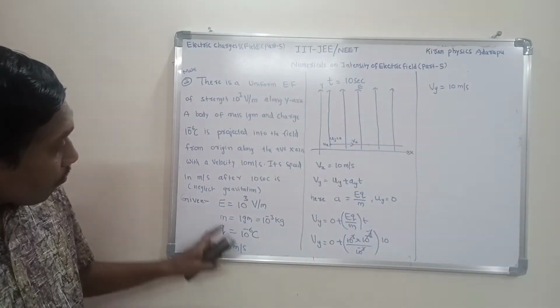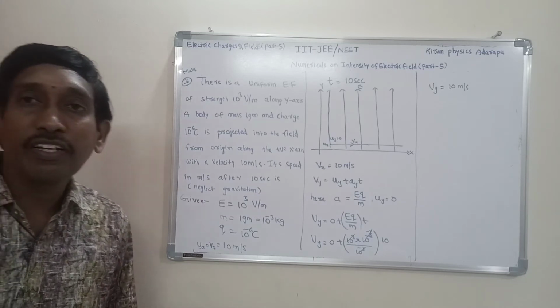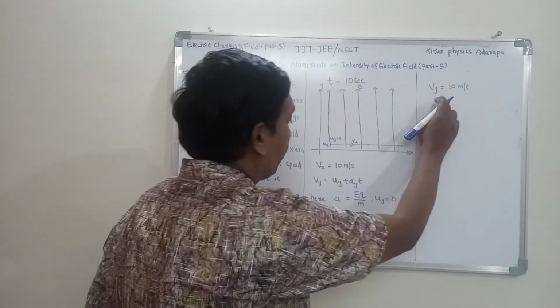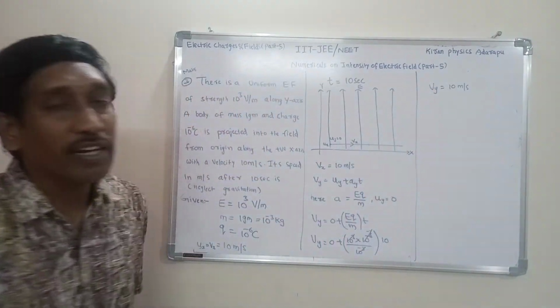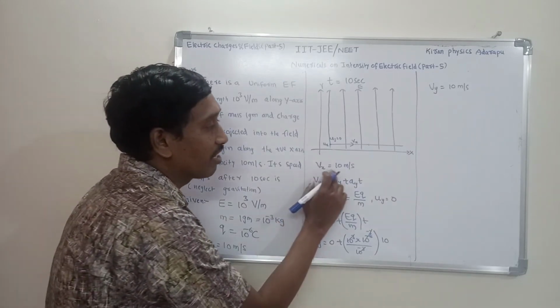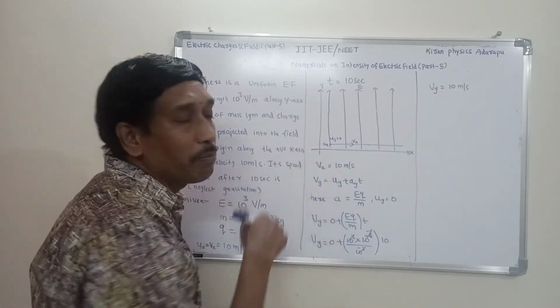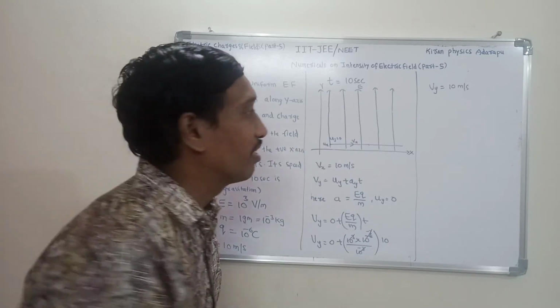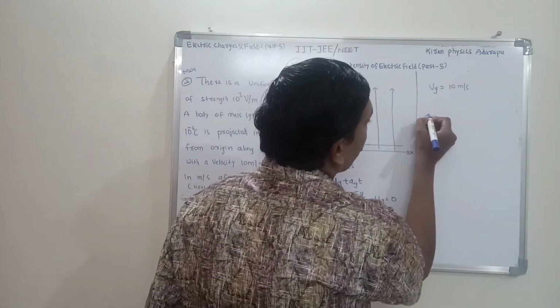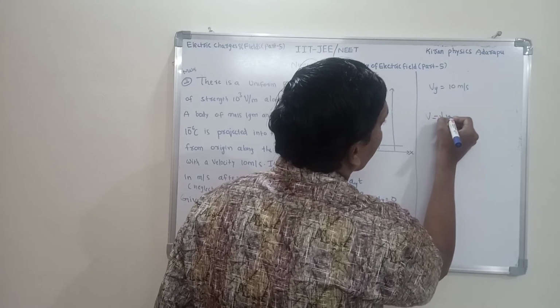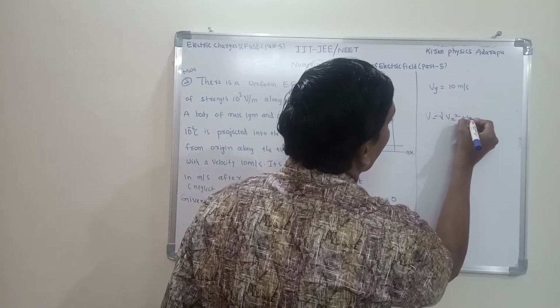But after 10 seconds, what is the final velocity? This is the vertical component, so the vertical component of velocity is 10. Horizontal component is 10. These two are mutually perpendicular to each other. So V is equal to under root of Vx square plus Vy square.